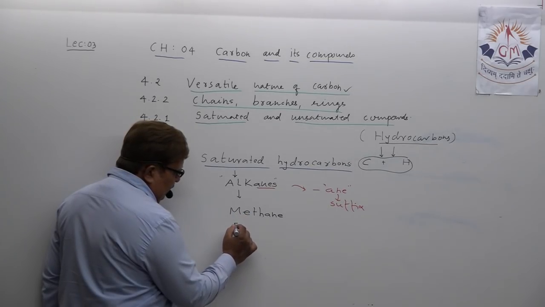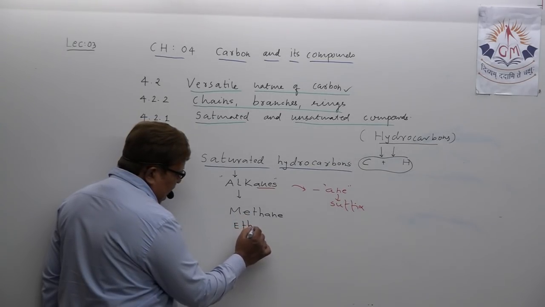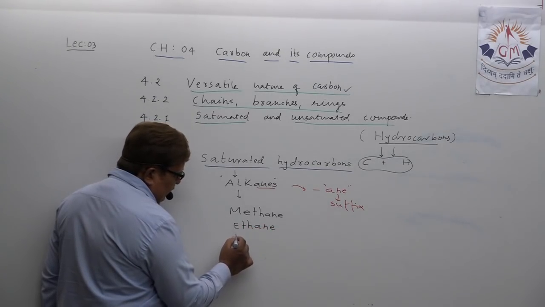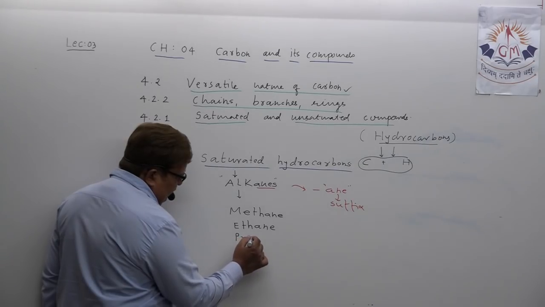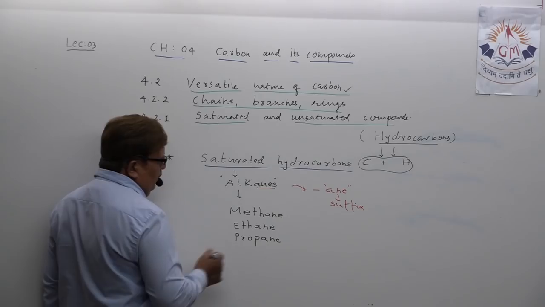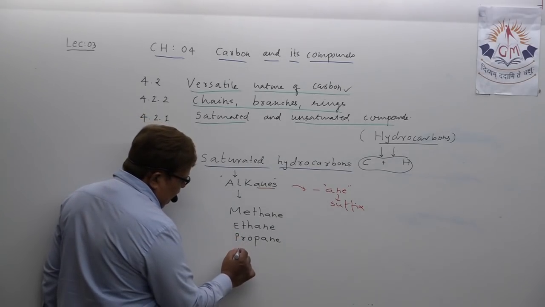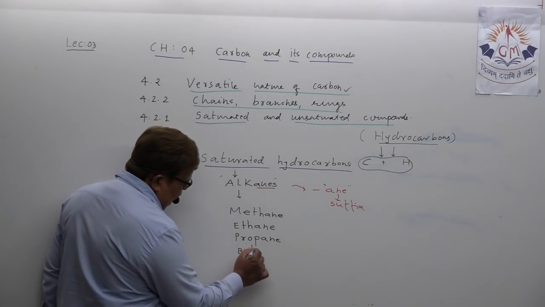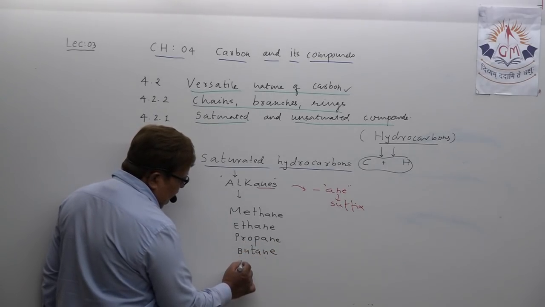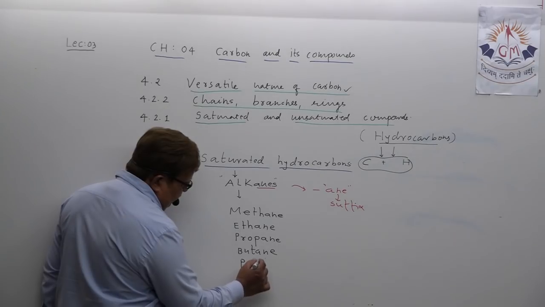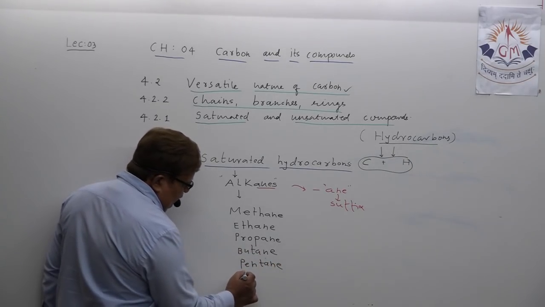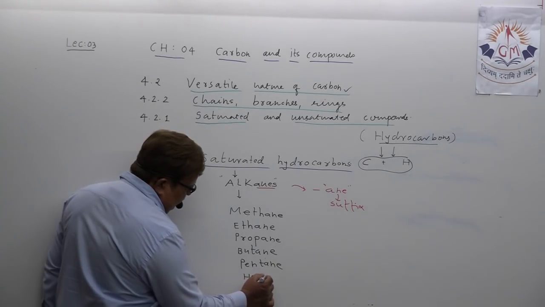The second alkane, ethane. Next alkane, propane. Then butane. Then pentane. Next alkane, hexane.